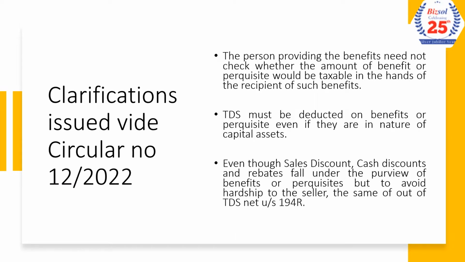This is not the case. We do not have to check whether it is taxable at the point of deduction of tax. It is his duty, in his manner of computation of income, to check whether this transaction falls under taxable income.